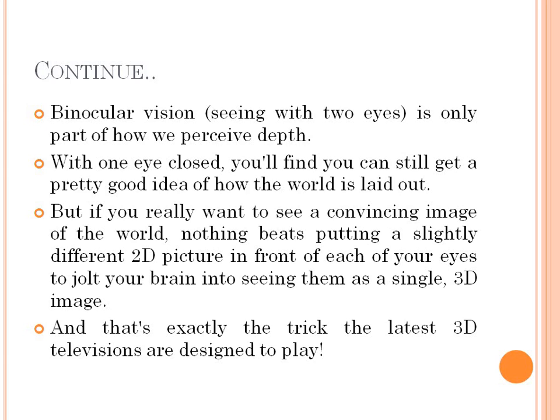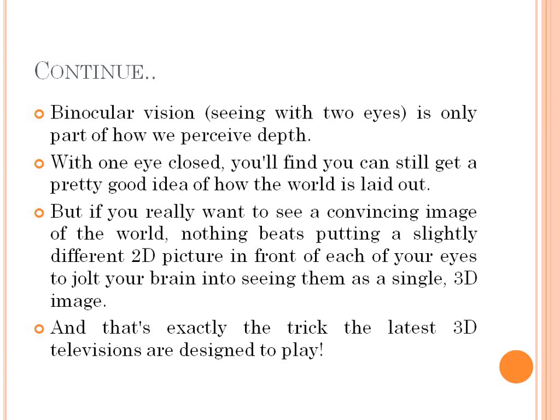If you see any object with one single eye, you will still get the idea of how the world is laid out. It will not make a big difference. But if you want a correct or convincing image of the world or of any object, the best way is to collect 2 slightly different 2D pictures. One is captured by the right eye, the second by the left eye.